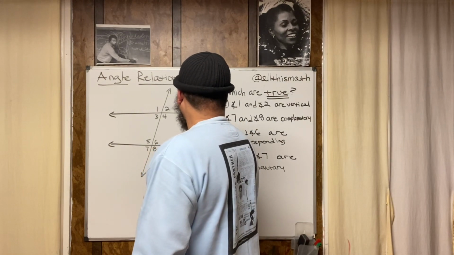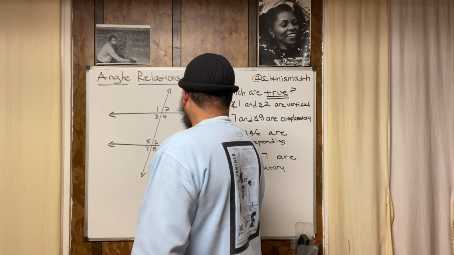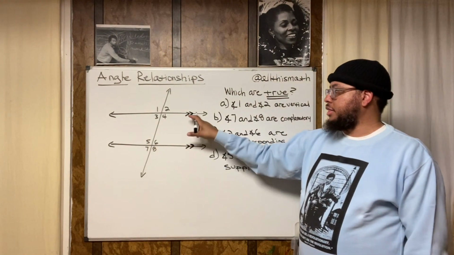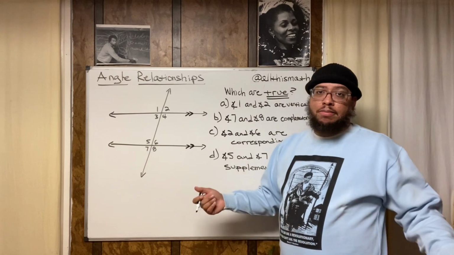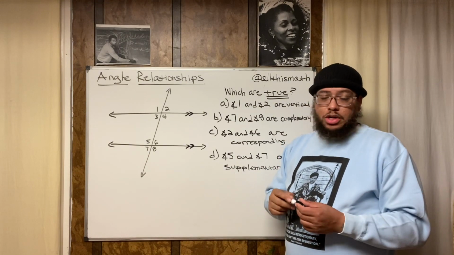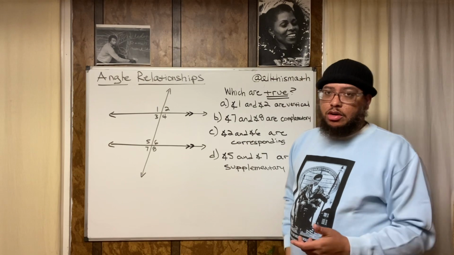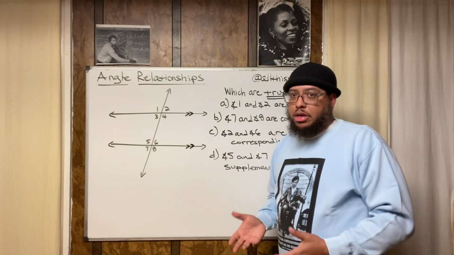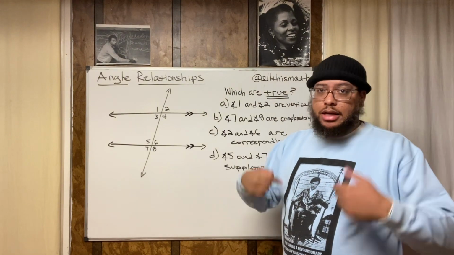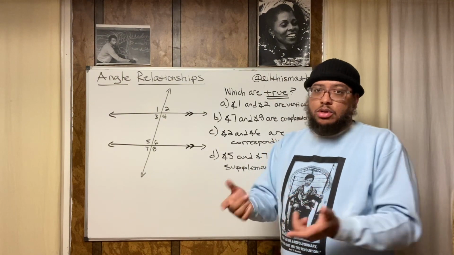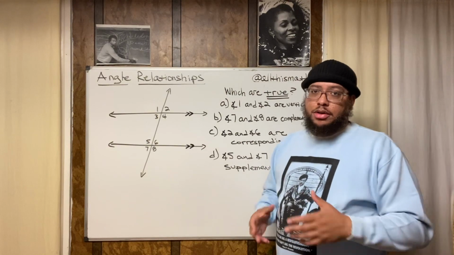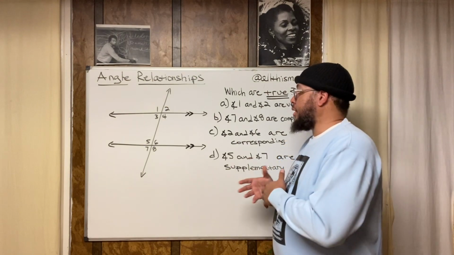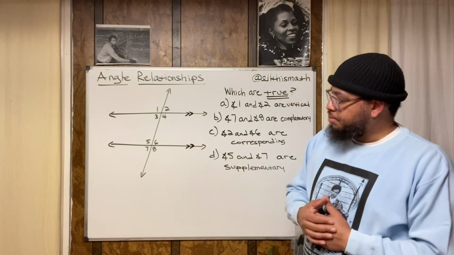In order to do that, this is the parallel symbol. Then you got the actual lines. The double arrows mean that these lines are parallel. Now, what does parallel mean? Geometry got a whole bunch of vocabulary terms. Geometry is a language in and of itself, just like the English language has a lot of vocabulary. You need to learn the vocabulary so you can speak the language, and also so you can understand it when somebody else is speaking it to you. So just like you learn the vocabulary of typical English, you need to learn the vocabulary of all mathematics. Specifically, you need to learn the vocabulary of geometry.